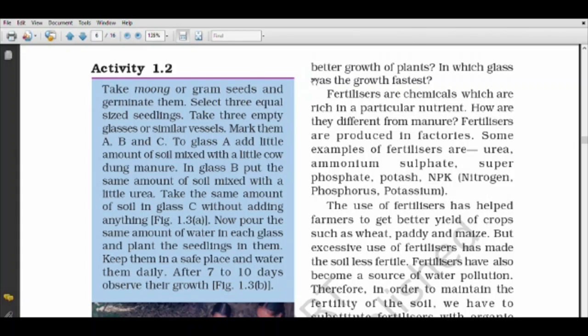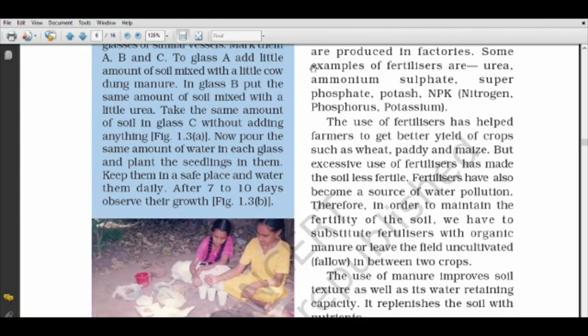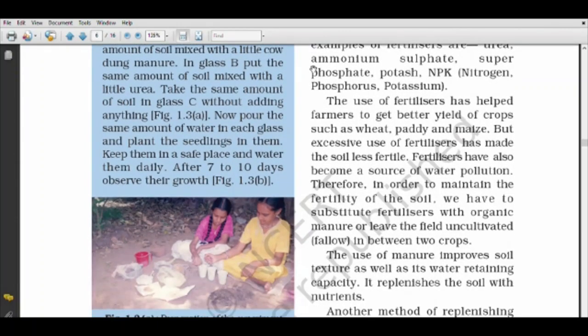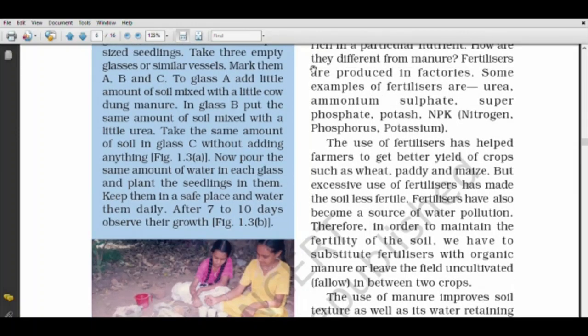Now pour the same amount of water in each and every glass, plant the seedlings in them, put them at a safe place and water them daily. After 7 to 10 days we have to observe the growth of the plants. What will we see?